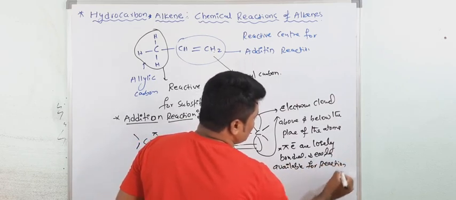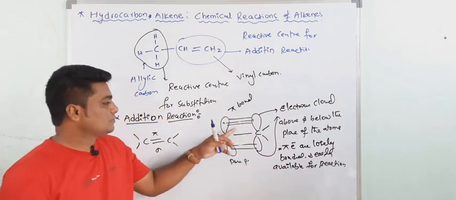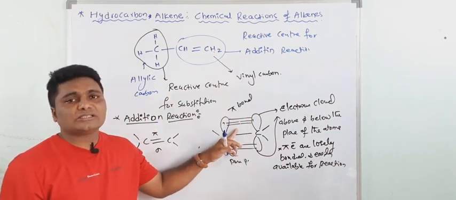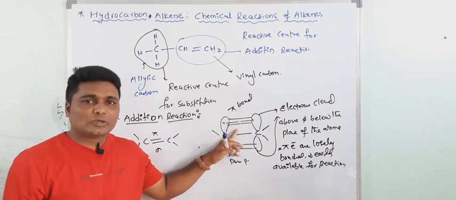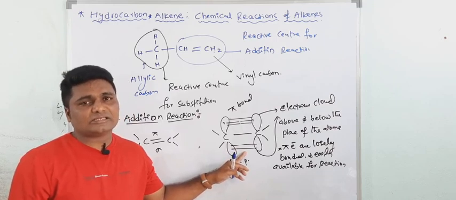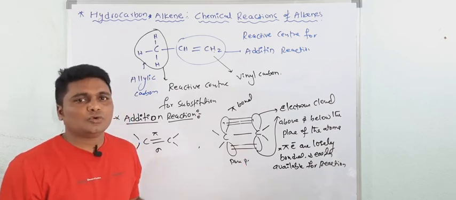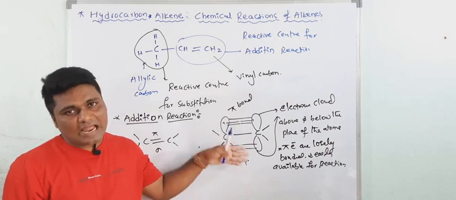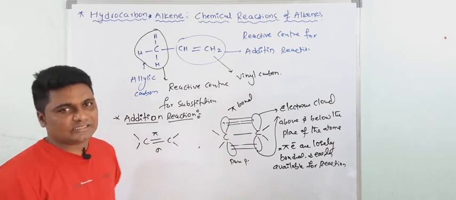Are you getting my point? So that's why alkenes give electrophilic addition reactions, and this pi bond may act as a base as well as a nucleophile. I will show you in which reactions they act as nucleophile and as base.